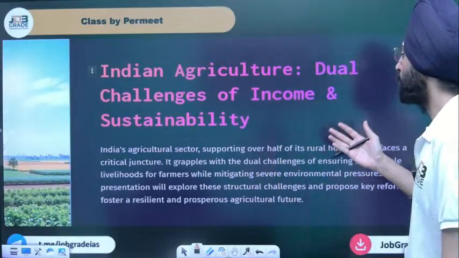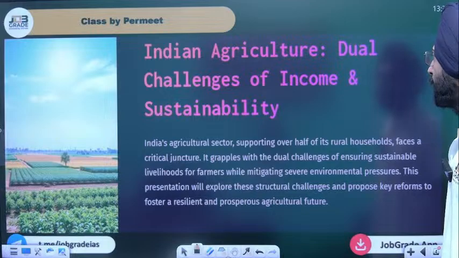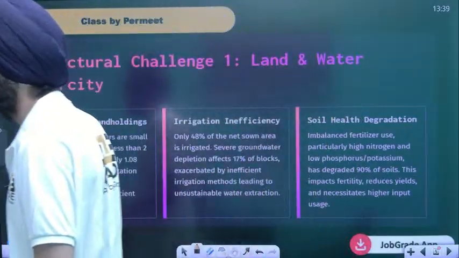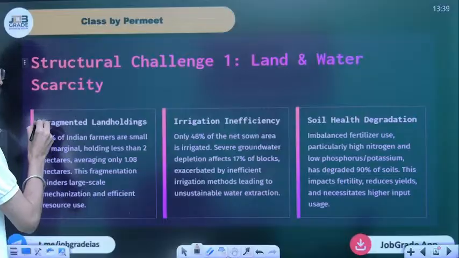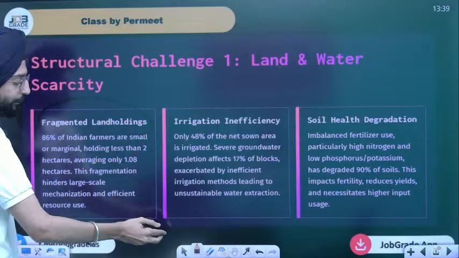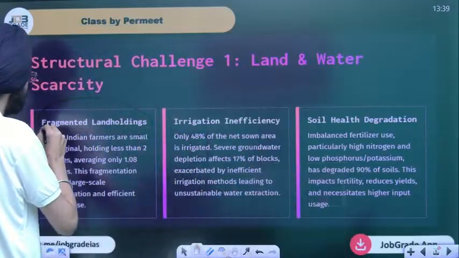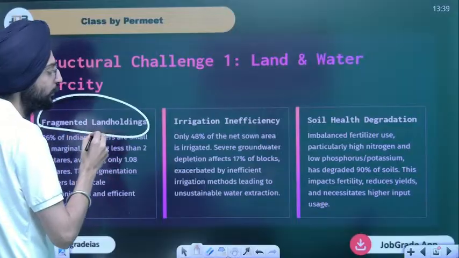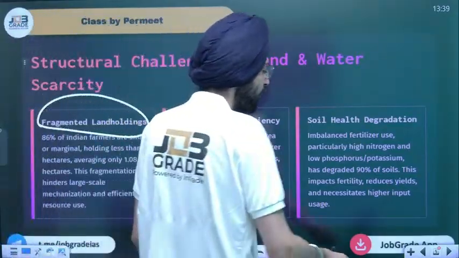So let's read this. Indian agriculture, dual challenges. What are the challenges for Indian agriculture? Dual challenges of income and sustainability. First of all, there has been a variety of challenges. If you talk about it, one is fragmented land holding. What is fragmented land holding? Let me explain.